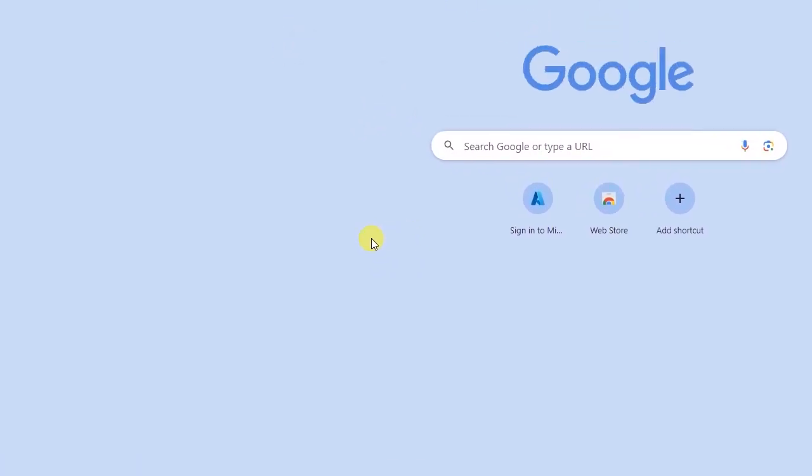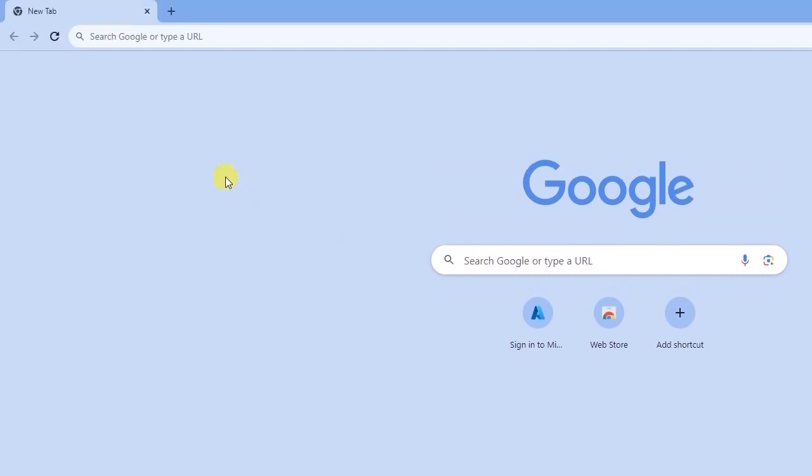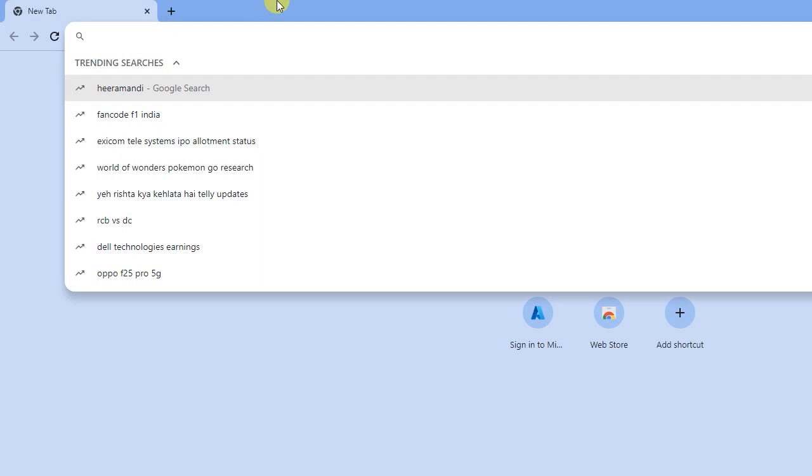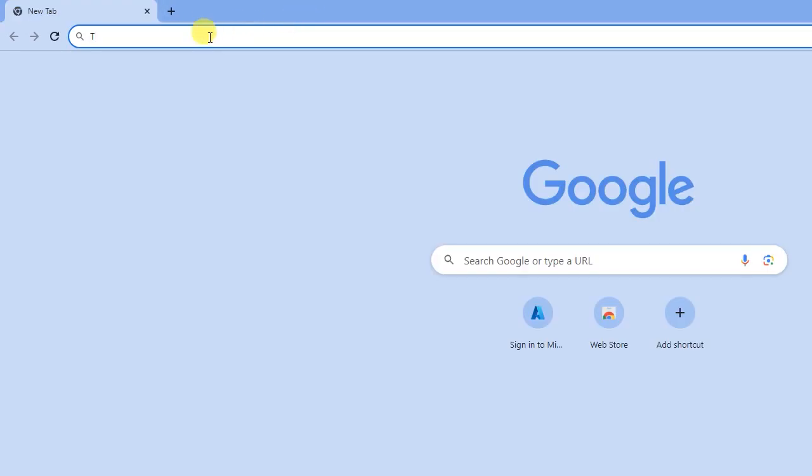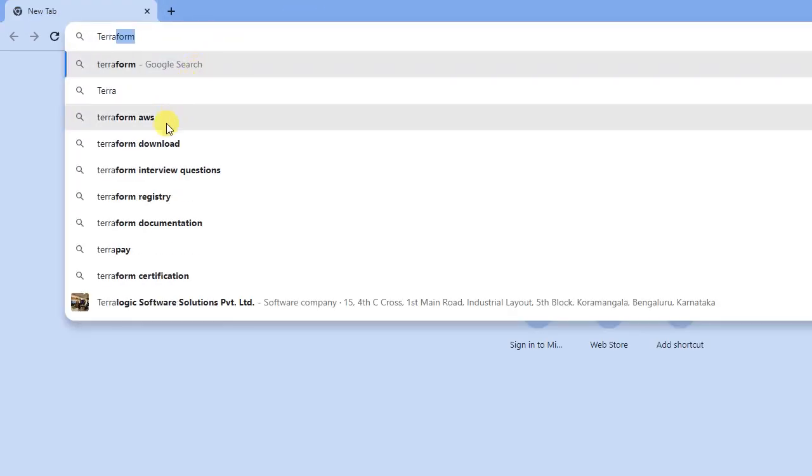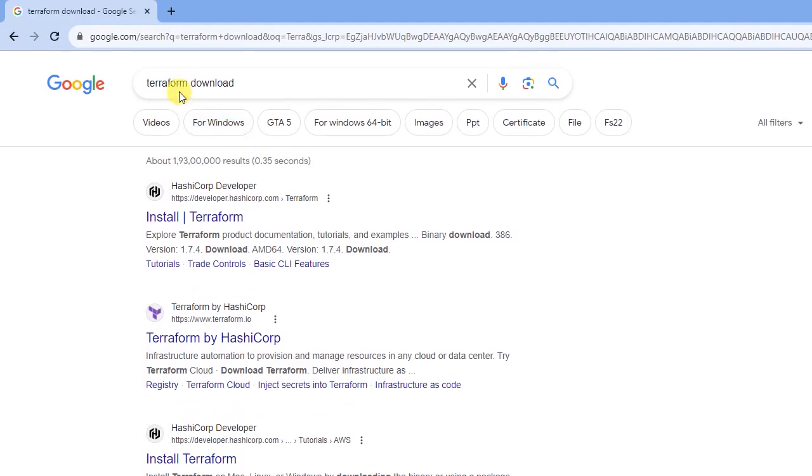So in today's video, let's quickly see how to install Terraform. Let's get started. First of all, you have to go to Chrome and search for Terraform, and you can just start the Terraform download. You will get a link from HashiCorp Developer.